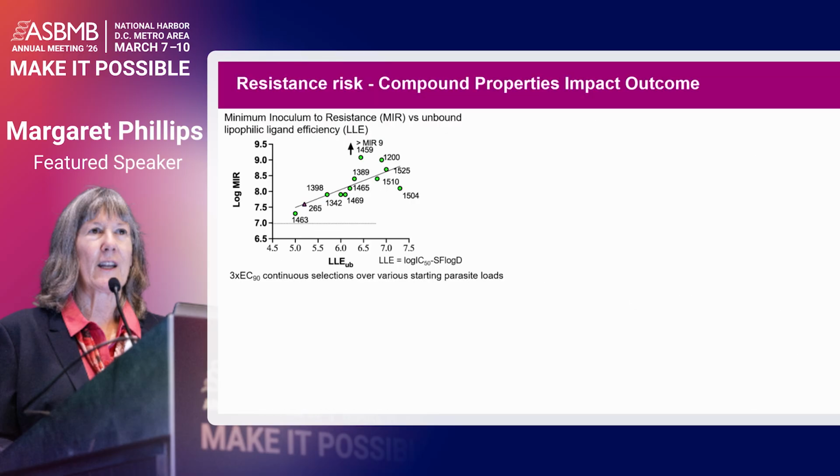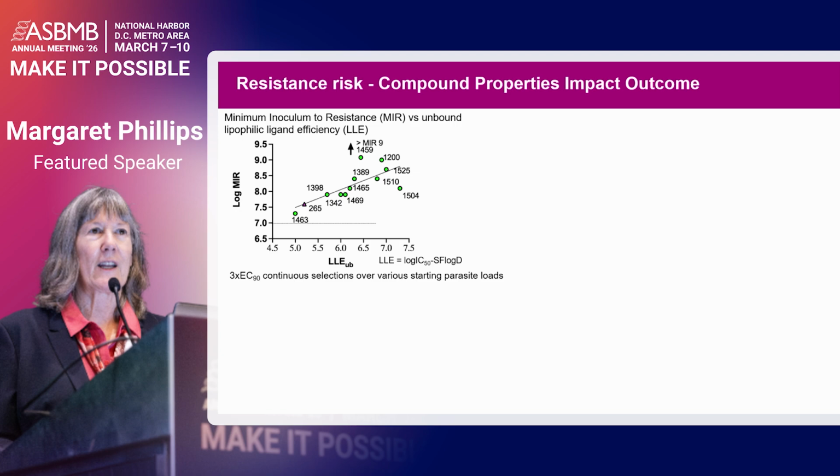What was really interesting to us is we've done this study now over a broad range of compounds in this series. And I've plotted this log MIR, which is the number of parasites it takes to generate resistance in log form, versus lipophilic ligand efficiency, which is the binding affinity that is not driven by grease, so to speak. So we've subtracted the log D from that.